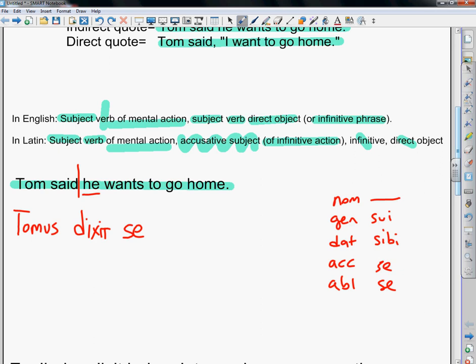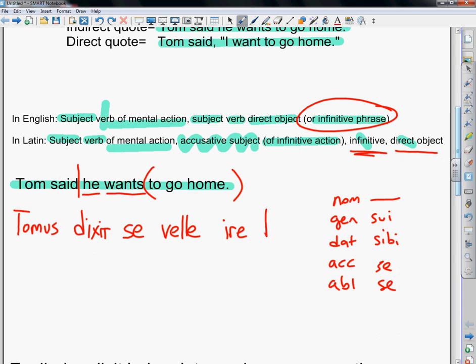So Tom says that he wants, that is, in English, a regular verb. In Latin, we're going to have to use an infinitive, which is, wants is the infinitive of volo, which is velle. To go home is an infinitive phrase, which is replacing our direct object. To go is ire, and then home is domum. And that's how we create the indirect statement or indirect discourse, indirect quotation in Latin.